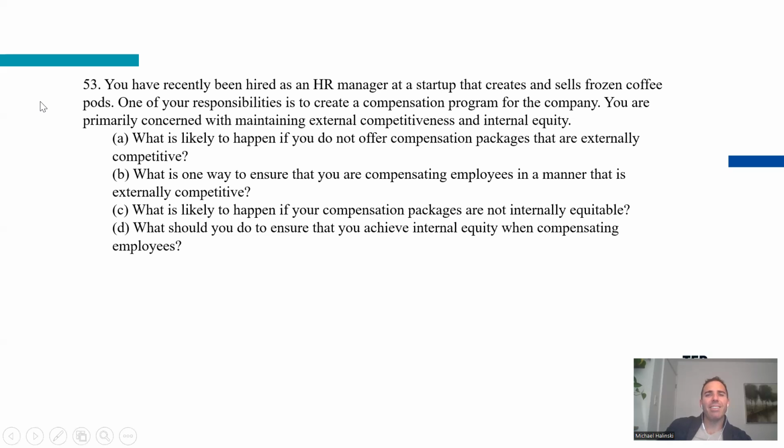You've recently been hired as an HR manager at a startup that creates and sells frozen coffee pods. I actually remember writing this question a couple of years ago. I don't drink coffee, but I was inspired by a startup in the state which is making gourmet high-end coffee, and they were trying to market it to campers. So they make these little pods of espresso style, intense coffee. They freeze them to keep all of the flavor.